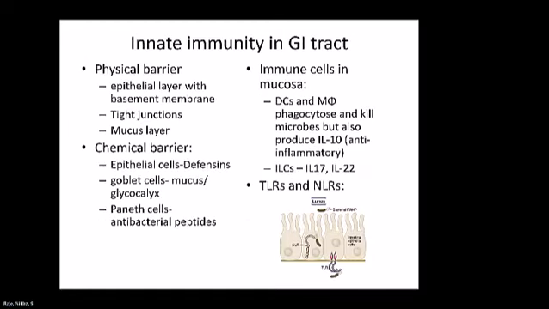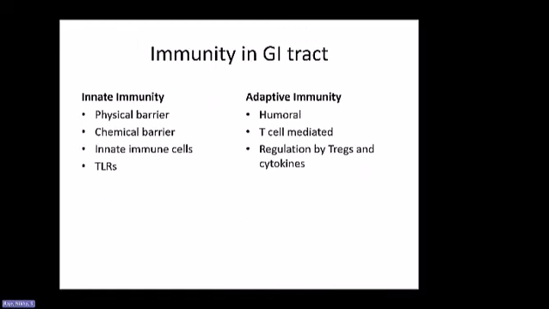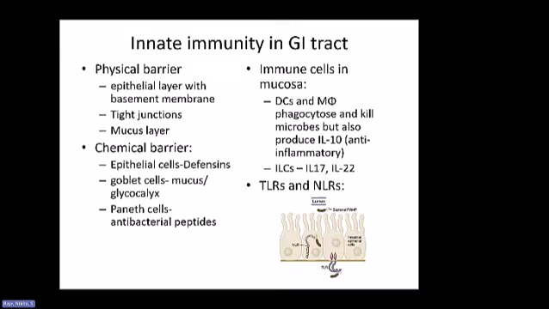Okay, so the innate immunity in the GI tract. Let's think about how that's provided. The first one is the physical barrier, the epithelial layer that lines throughout the GI tract. It has a basement membrane, and there are some tight junctions between these epithelial cells that provide a good physical barrier.